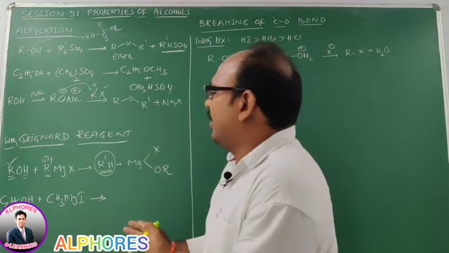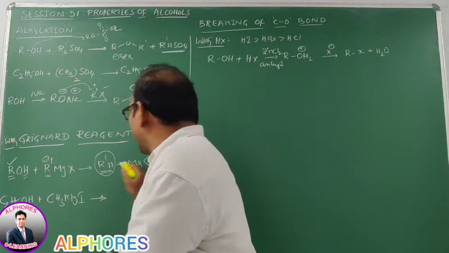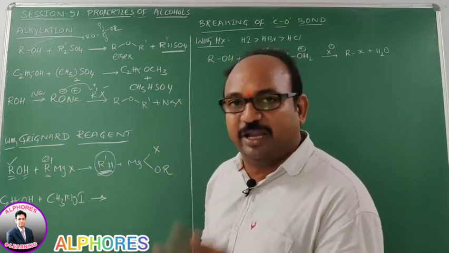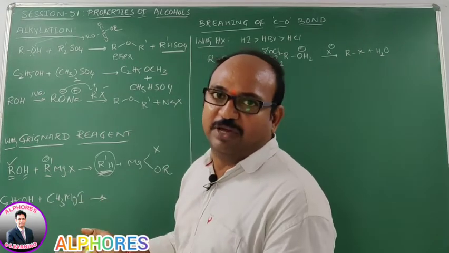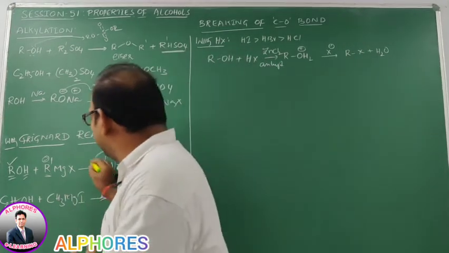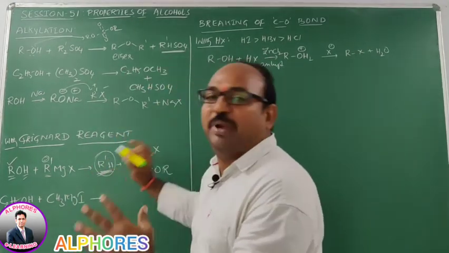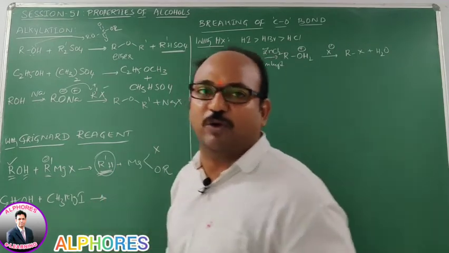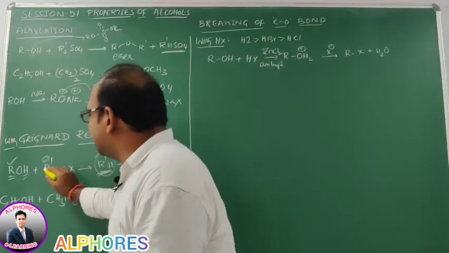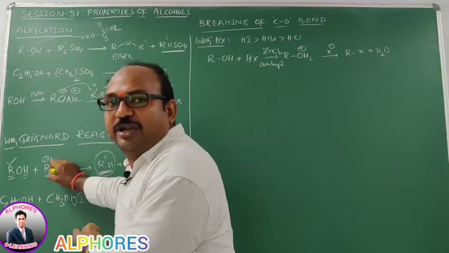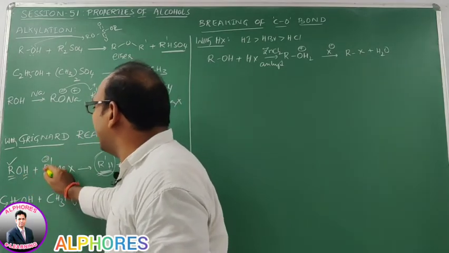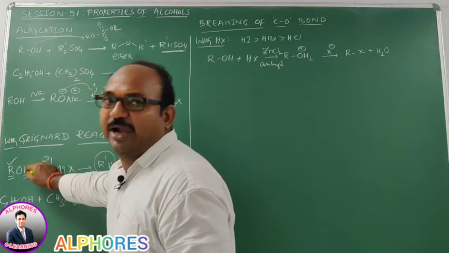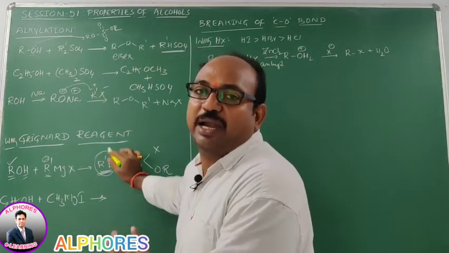So in this reaction, what number of carbon atoms does the alkane contain? You have two alkyl groups which differ in the number of carbon atoms. The alkane is determined by the carbanion you get from the Grignard reagent, not from the alcohol. That's why this R dash abstracts hydrogen and you get R dash H.